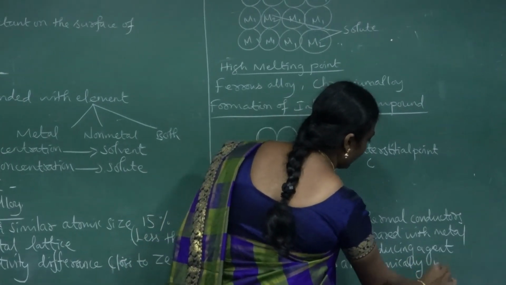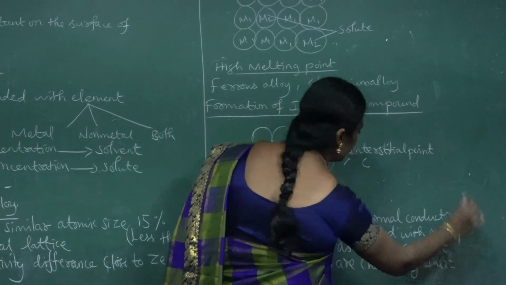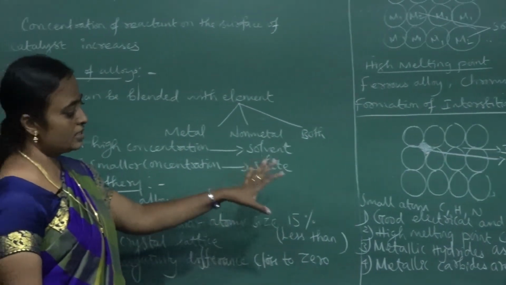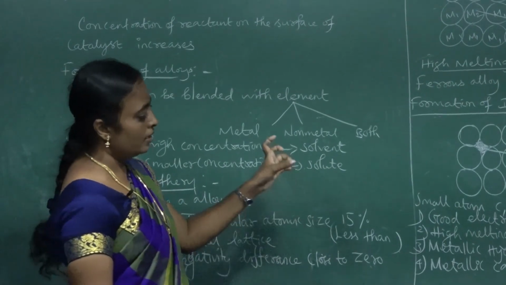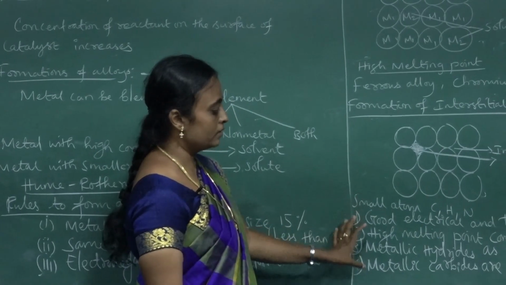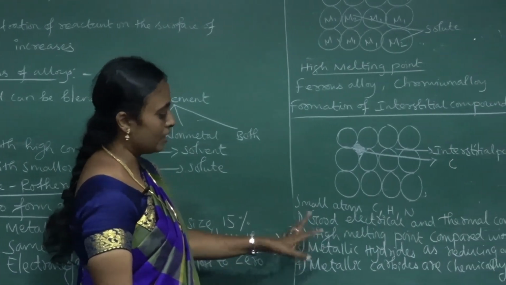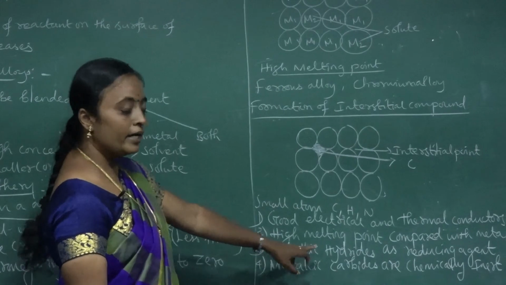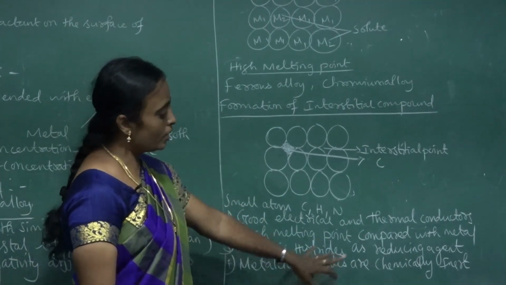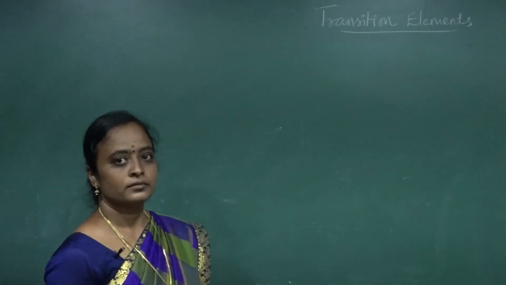So these properties arise due to the formation of interstitial compounds: good electrical conductivity, a high melting point, metallic hydrides acting as powerful reducing agents, and metallic carbides being chemically inert.